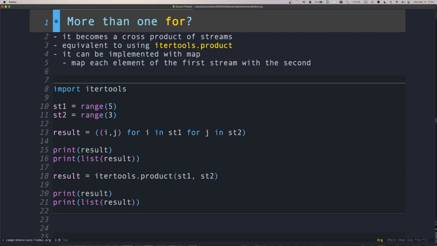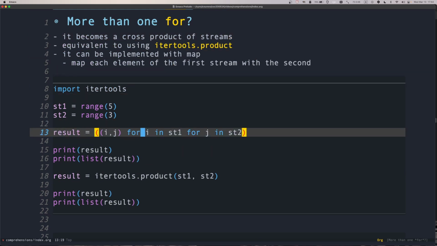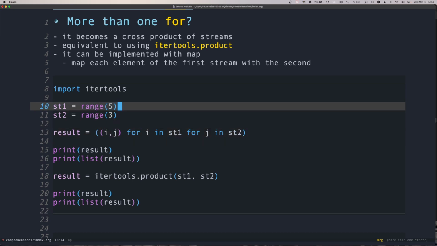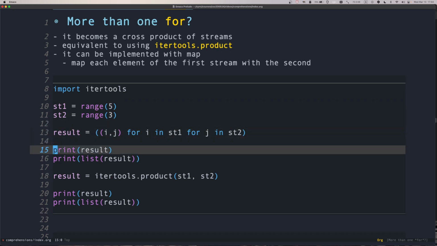We can also have more than one for, and in that case, what we're having here is for i in stream 1, we're giving it a name i for each element of stream 1, and then we give the name j for each element of stream 2, and what it does, it computes a cross product. So let's make a tuple with those results. And we're going to pass the range of numbers from 0 to 4 and 0 to 2 in each one of the streams.